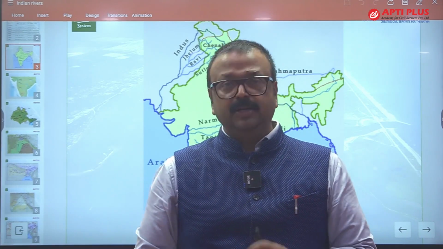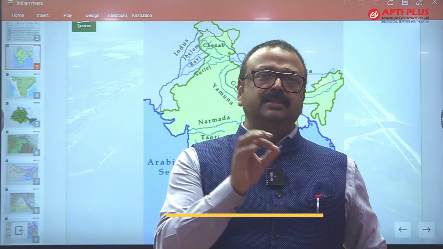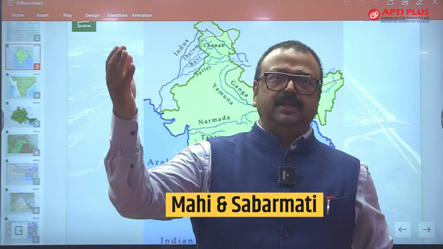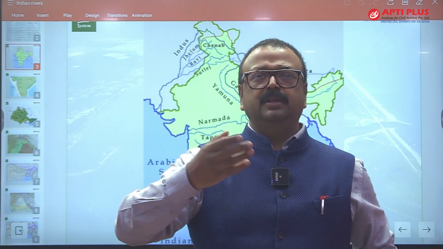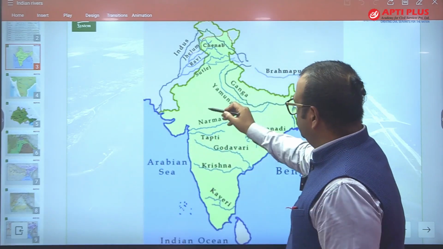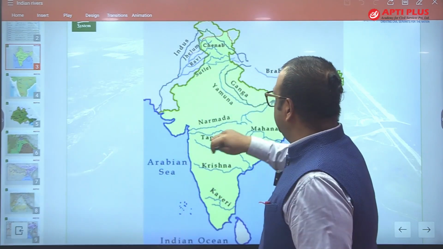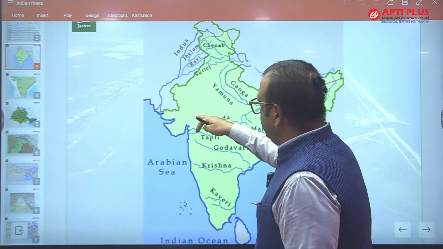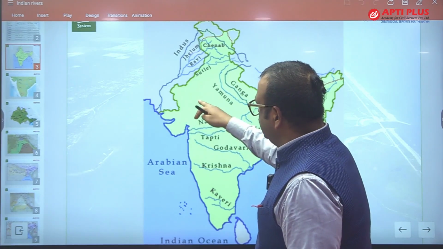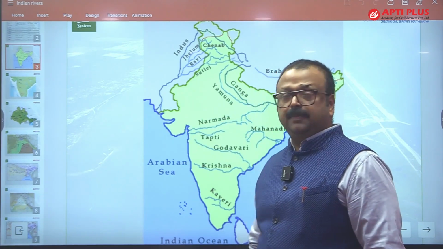So Luni is important. Apart from it, two other rivers are important, and those are Mahi and Sabarmati. Again, Sabarmati is coming from the Aravali hills, you can see this Aravali over here. So Sabarmati will come from here. I am not able to write on it, so please look. There is Aravali and from here there is Sabarmati and it flows towards the south, making an estuary in the Gulf of Cambay.